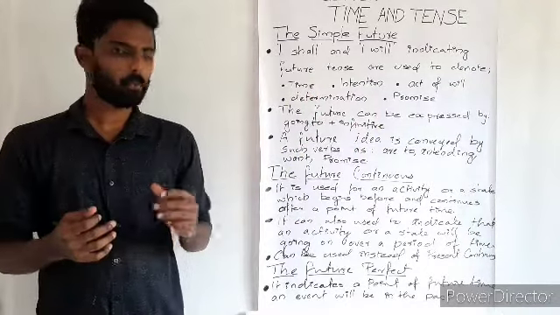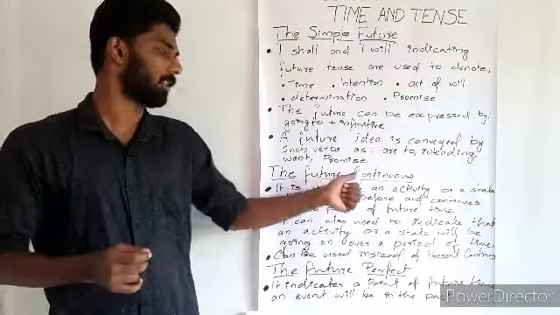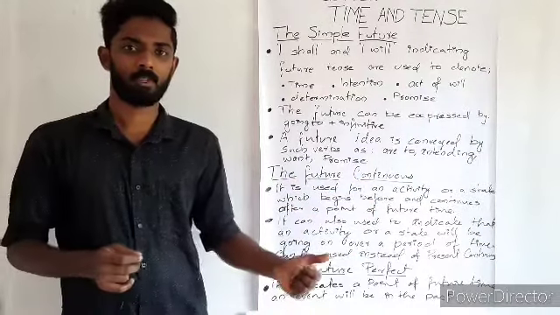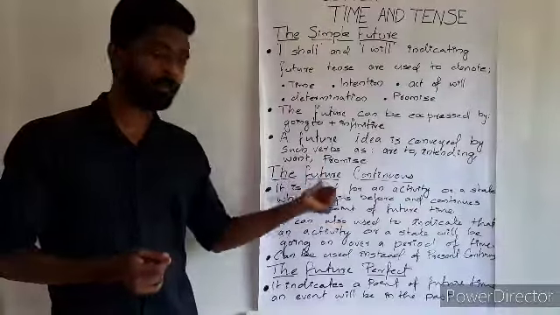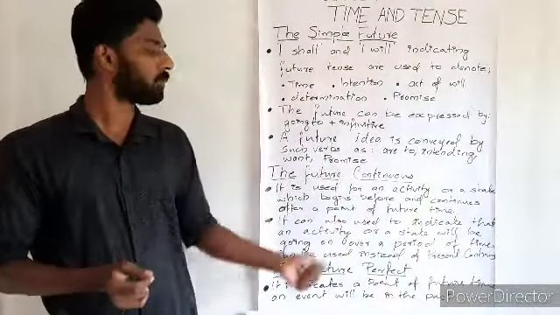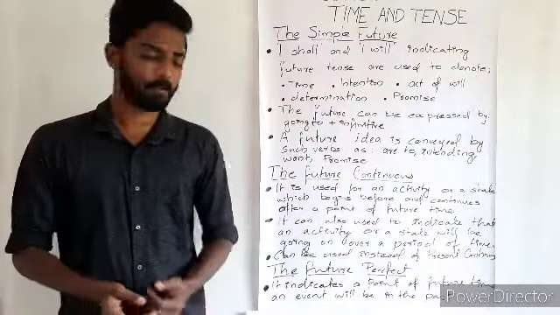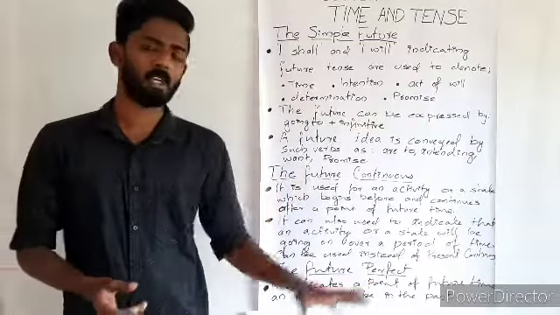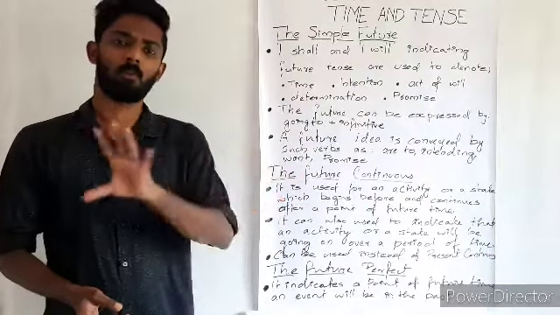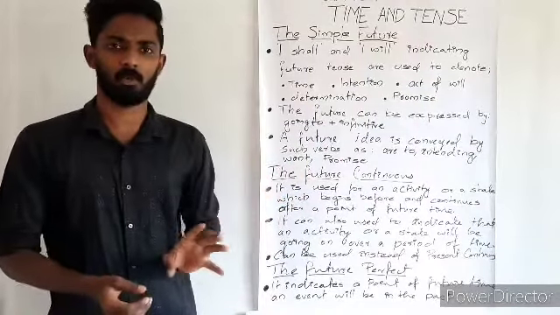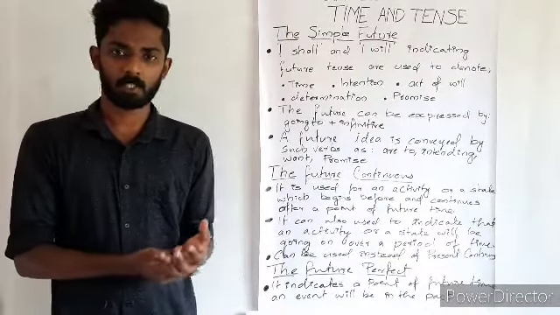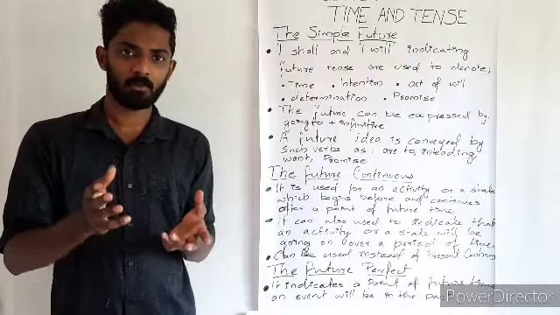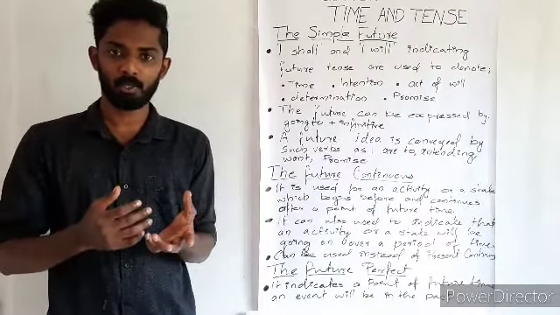Now we move on to the second one, the future continuous tense. There are some things which you have to keep in mind when we speak about future continuous, and we will explain it. Before that, we will know the structure of the future continuous. So what is the structure?